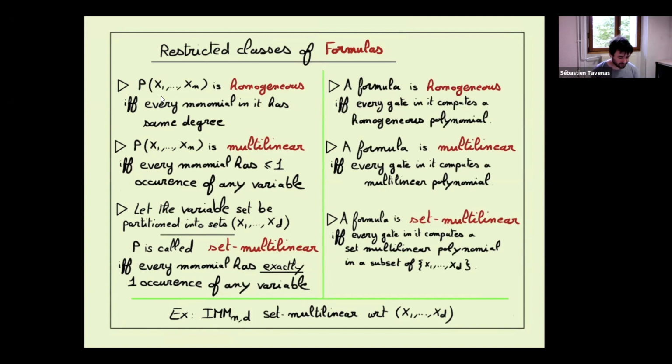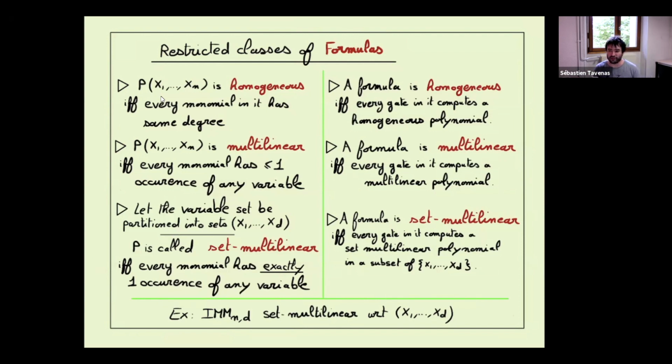Completely similarly. So it's not completely trivial, in the sense that if we recall from yesterday, we showed that we could compute the elementary symmetric polynomial, which is a homogeneous polynomial. A good way to compute it was to compute something which has a higher, strange degree in the middle. So this formula was not homogeneous. Here we want to restrict the case, so that everywhere it is homogeneous. We have the same thing for multilinear. Every gate inside we compute something multilinear. And the same thing for set multilinear.